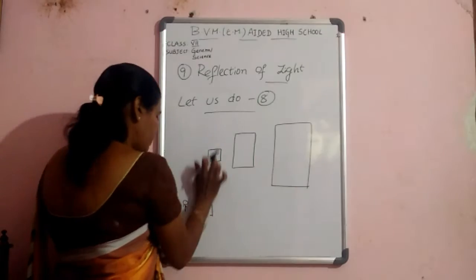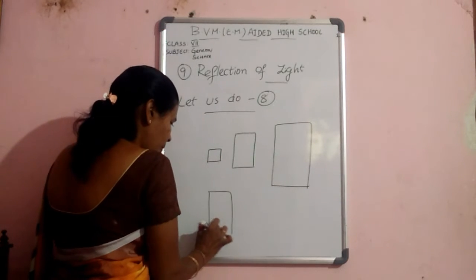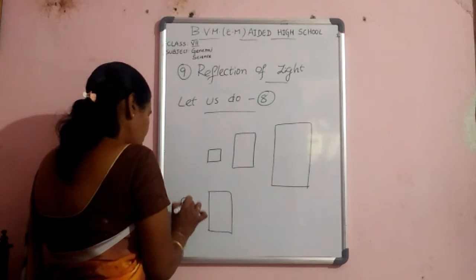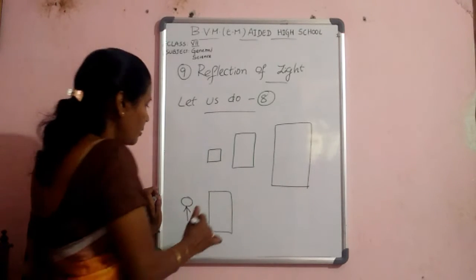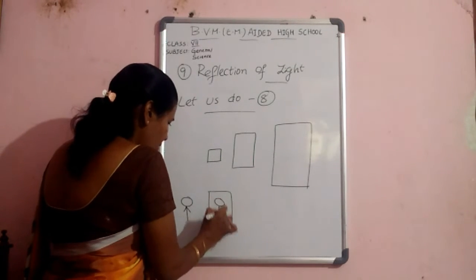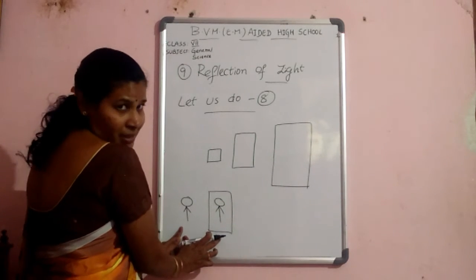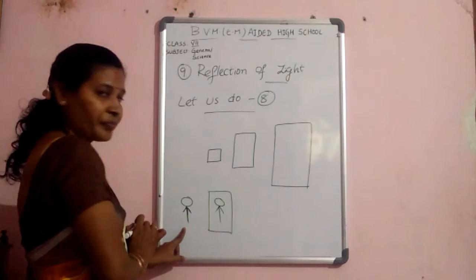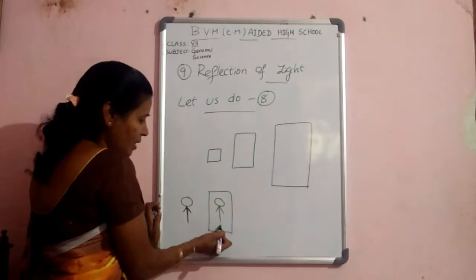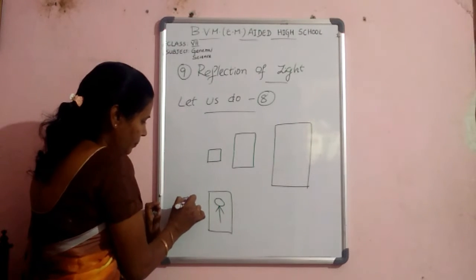In the same process, take the middle size mirror. Stand in front of this mirror and observe the image. This image also shows the same size as this body.